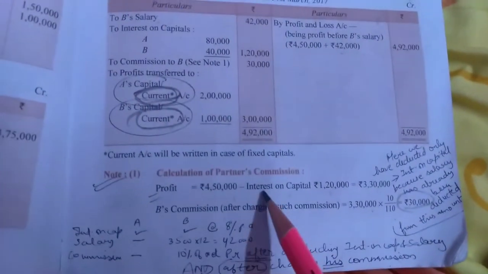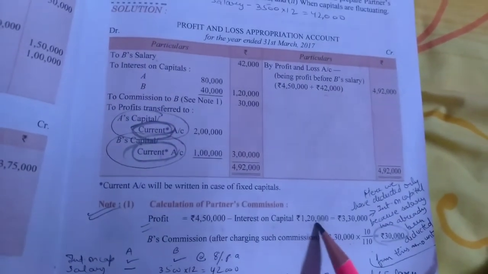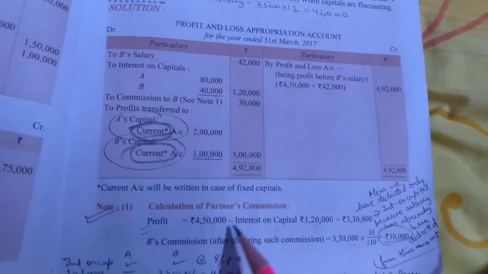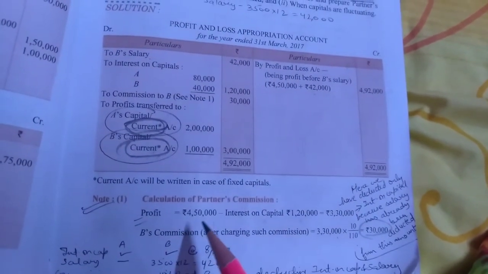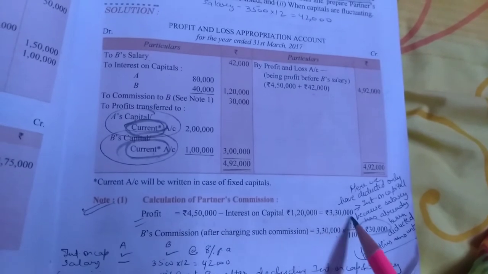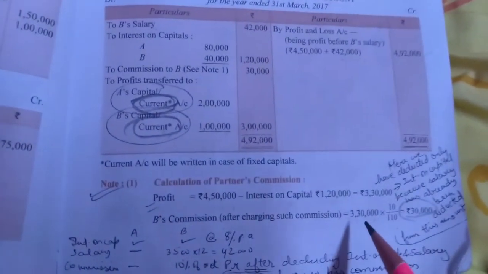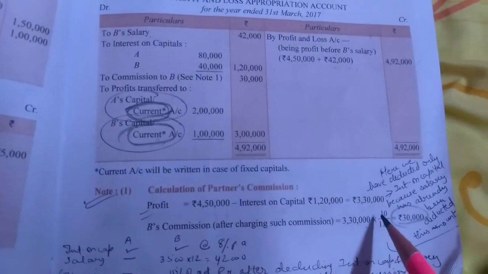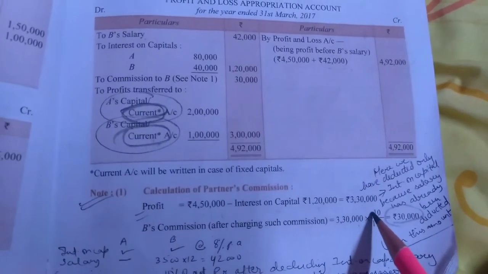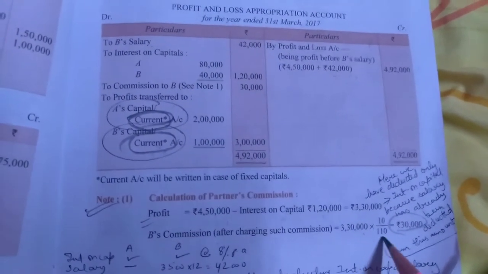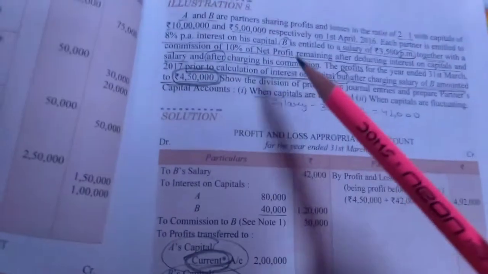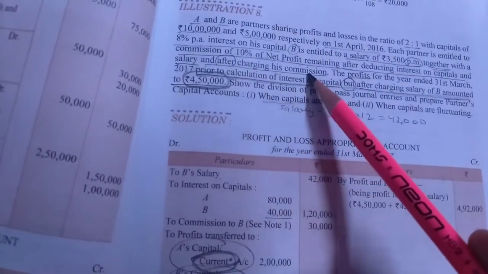So we will only deduct interest on capital, that is rupees 1,20,000, from 4,50,000. Then you will get the amount 3,30,000, and on this 3,30,000 you will give the commission to B at the rate of 10 upon 110. Why have we taken 110? Because it's written in the question, after charging his commission.